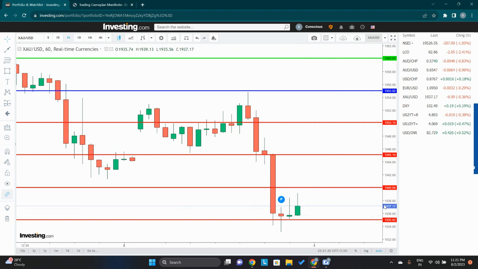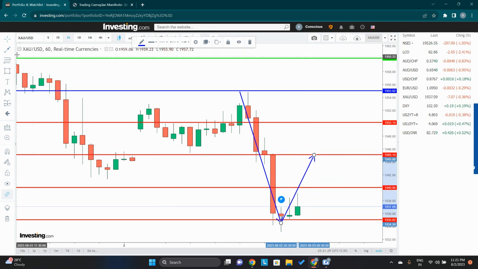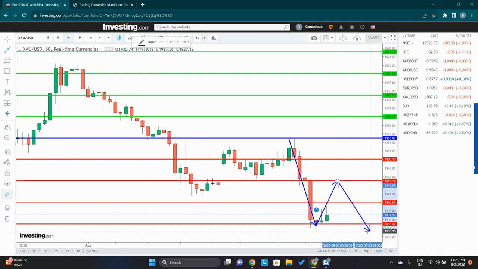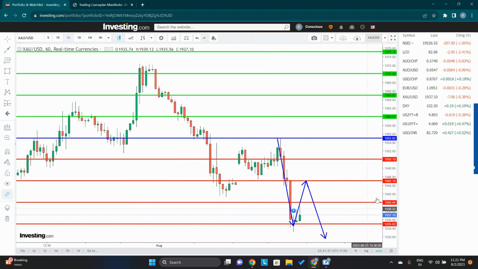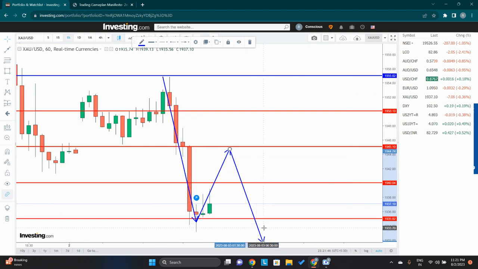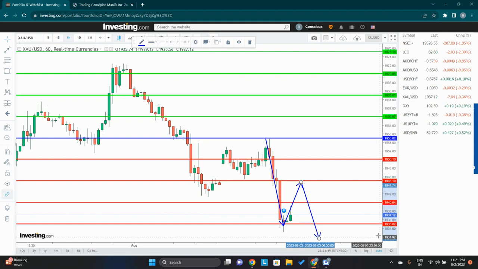Remember, right now gold has given a big move like this, so a pullback is pending. Hopefully somewhere around here or maybe here, the pullback will be there. And tomorrow also a news factor is coming. If tomorrow's news is also negative, prepare for a downfall like this. We will break 1935 also. Or maybe gold will come up till 1950, but I don't expect that; 1945 max. Tomorrow it may come on the upside, and maybe this downtrend will continue from there as well. I can see 1930, 1925 also. So that's my view for tomorrow.